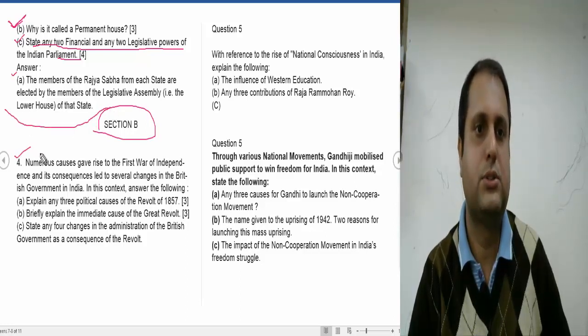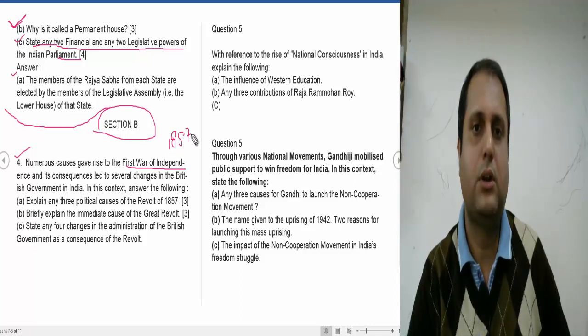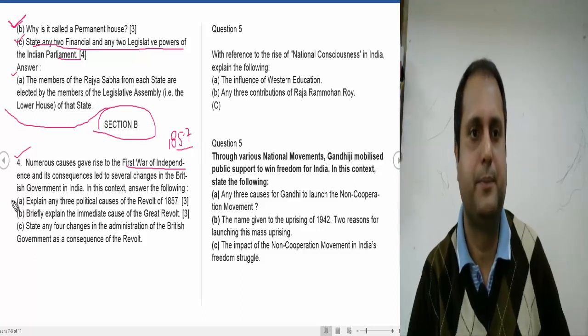Now question number 4 is asking about the first war of independence, the revolt of 1857. In the revolt of 1857, only the causes are important this year. So explain any three political causes of the revolt of 1857.